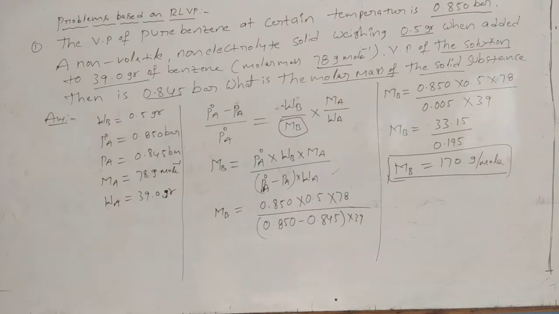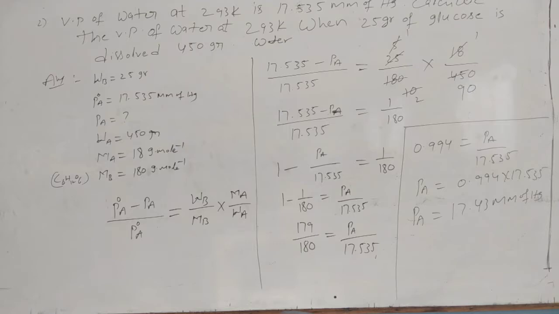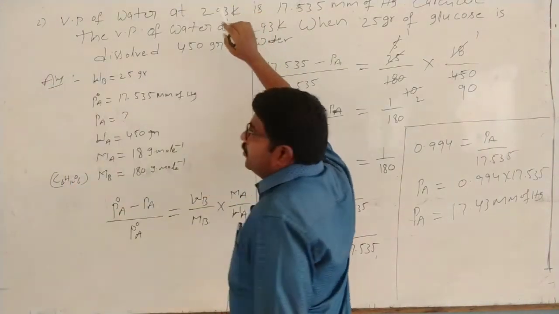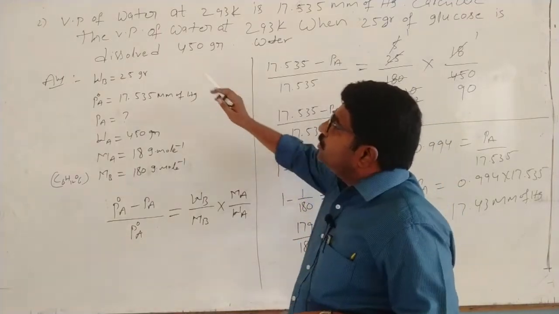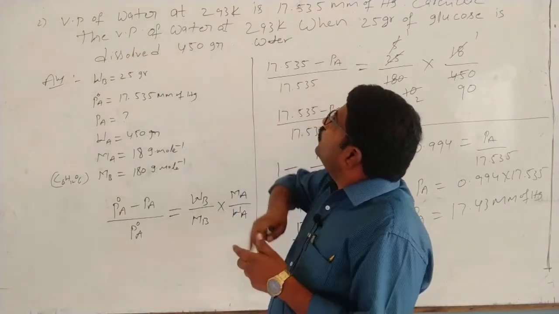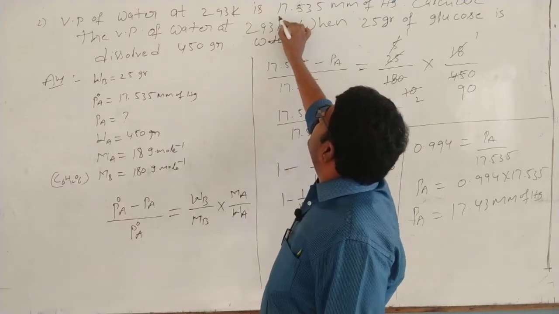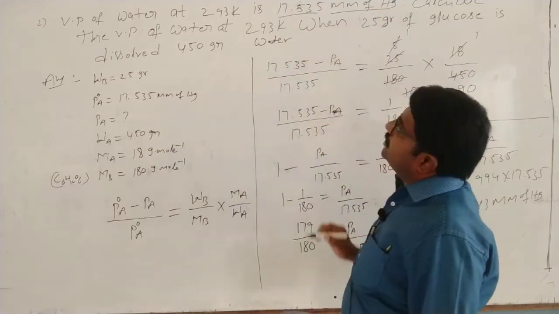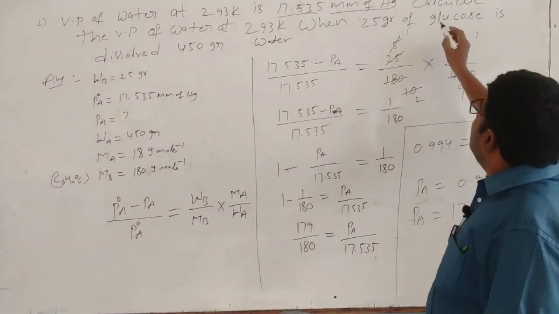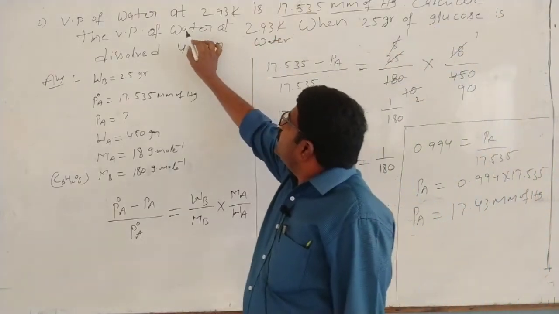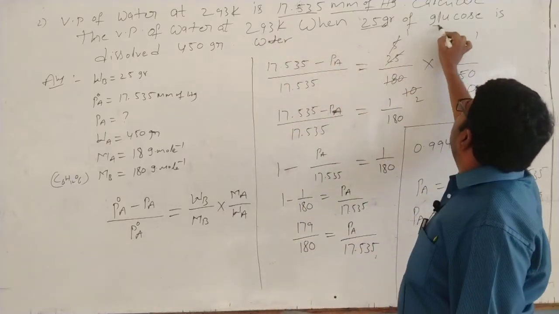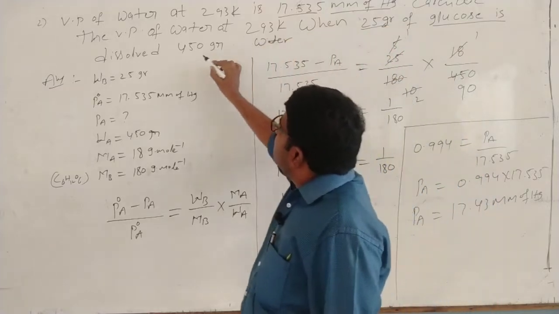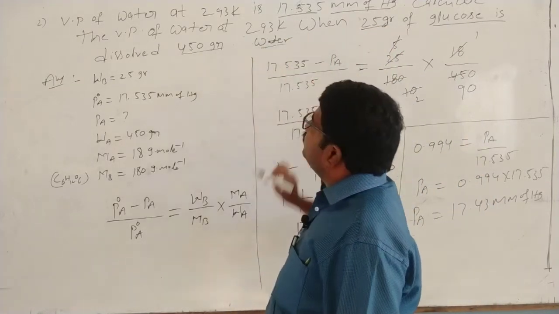There is one more problem, so let's see. This is the second problem based on RLVP. The vapor pressure of water at 293 K is 17.535 mm of Hg. Calculate the vapor pressure of water at 293 K when 25 grams of glucose is dissolved in 450 grams of water.